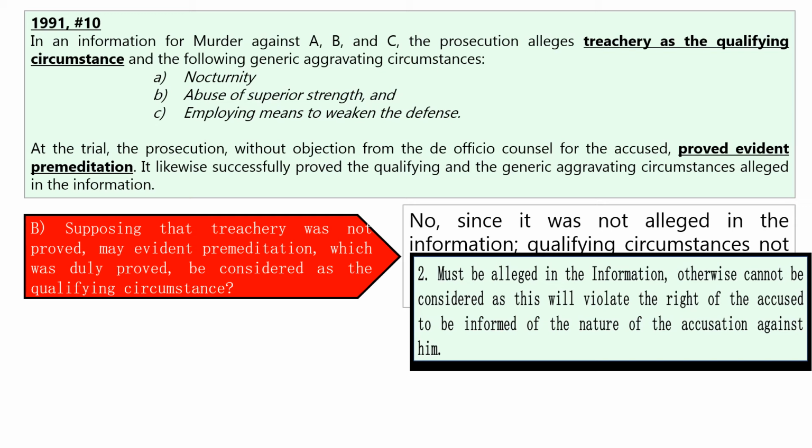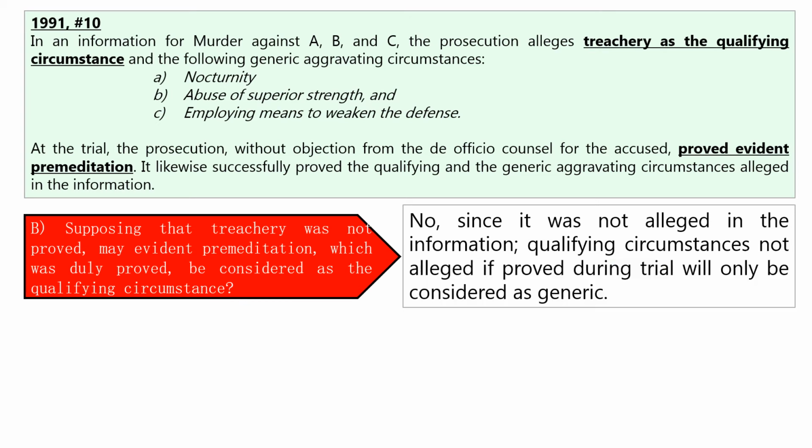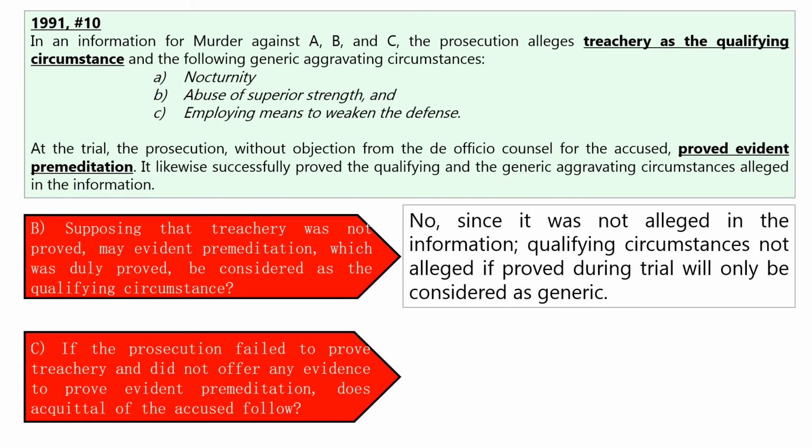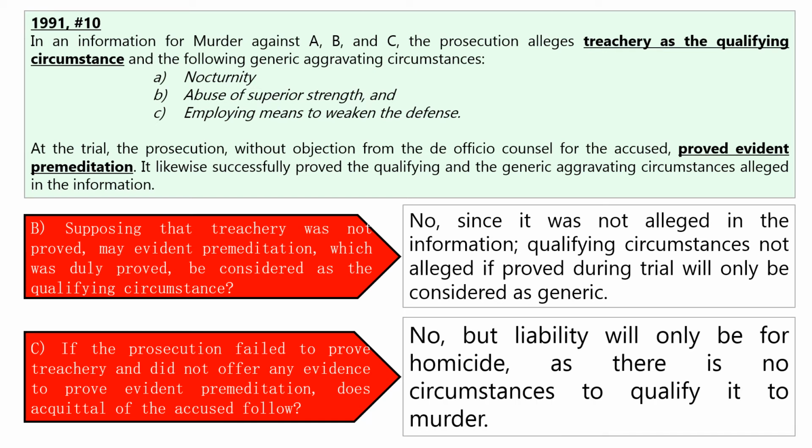So what will happen to the evident premeditation? Although it was not alleged in the information, but it was duly proved during the trial, that will be considered as generic aggravating circumstances. Letter C. If the prosecution failed to prove treachery and did not offer evidence, any evidence that would prove also evident premeditation, does acquittal of the accused follow? Answer is no. But the liability will only be for homicide as there is no circumstances to qualify it to murder.